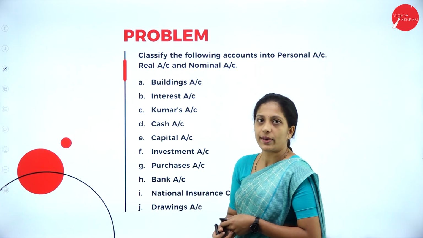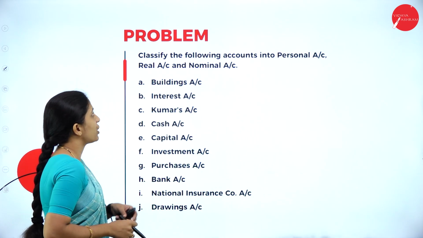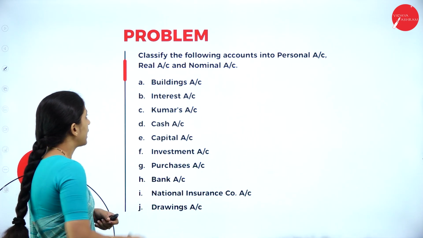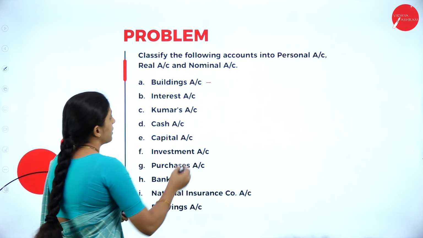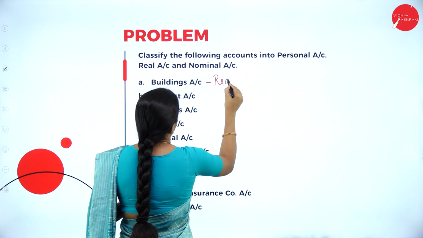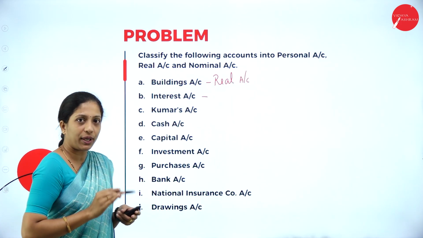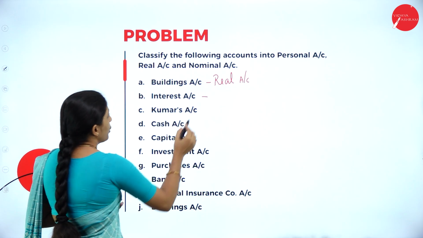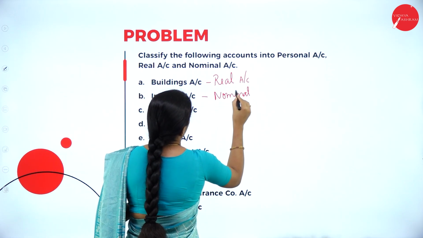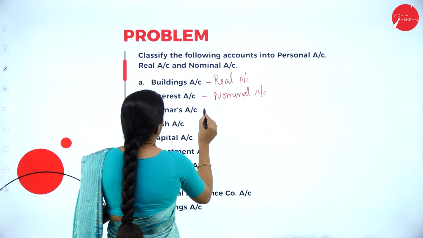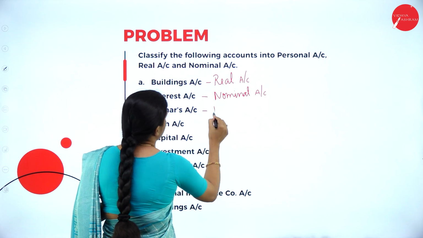This is also a question paper problem. So, let's solve this. Okay. So, classify the following accounts into personal, real and nominal account. So, let's see here. Building. It is a property. So, it is real account. Next, interest. They have just given you interest. So, it is an expense. So, it comes under nominal account. Next, we have Kumar's account. He is a person. So, this is personal account.